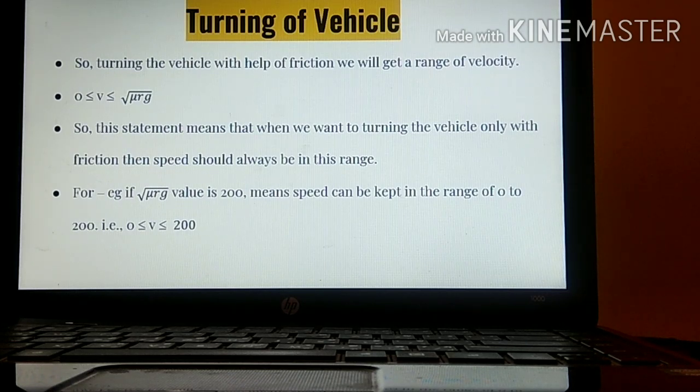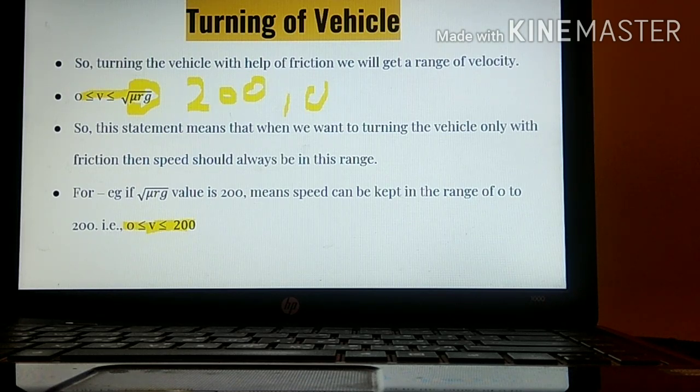Let's see one more thing. Take for example, with the help of friction, we are getting this range, that is 0 is smaller than or equal to V smaller than or equal to root mu rg. Take for example, root mu rg's value is 200. Okay. It means the vehicle can run very easily with a speed in this range, that is 0 is smaller than or equal to V smaller than or equal to 200. If we keep the speed anything between 0 to 200, the vehicle can move very easily.